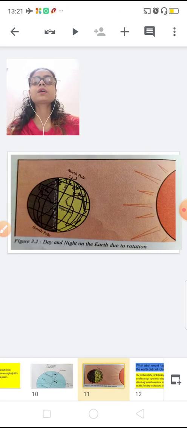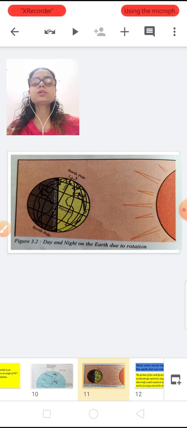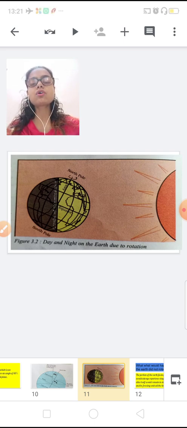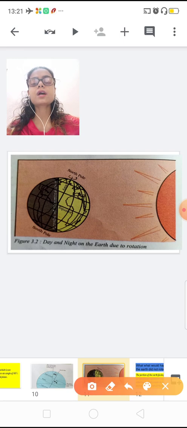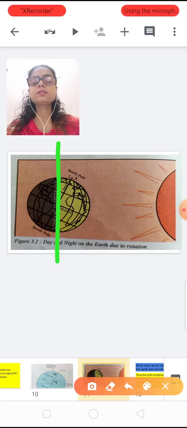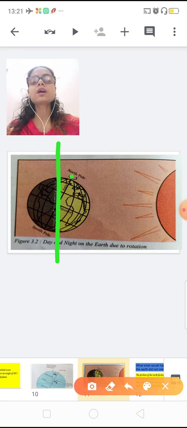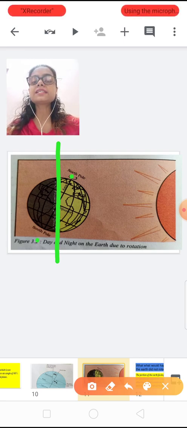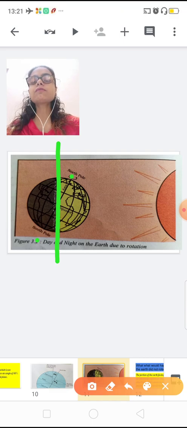Now everybody knows about the sun. Sun is a source of energy and sun gives us light. Now you see this is the circle of illumination which divides the globe into day and night. The north pole and south pole are just exactly on the circle of illumination.